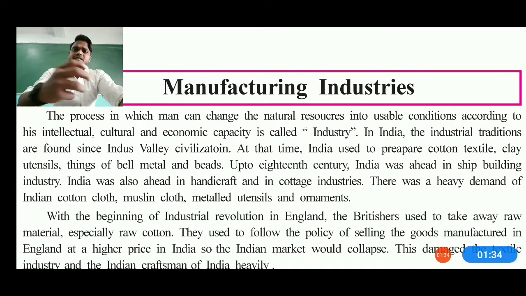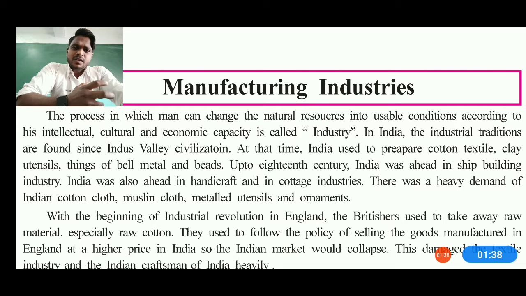or by his behavior, is also a part of manufacturing industries. It is not proper manufacturing industry, but somehow it also shows how man is intellectually or practically interested in manufacturing any kind of products. Now if we talk about cultural and economical capacity, it can also relate to the capacity to improve his cultural and economical capacity.